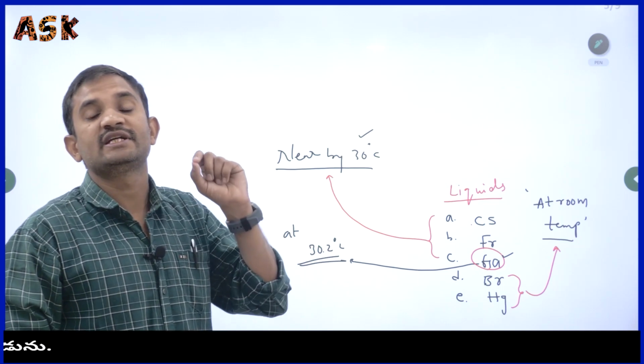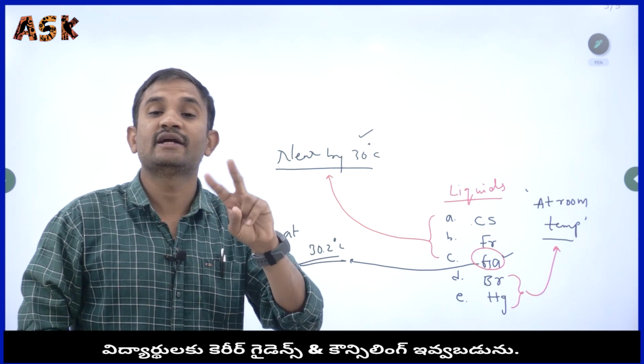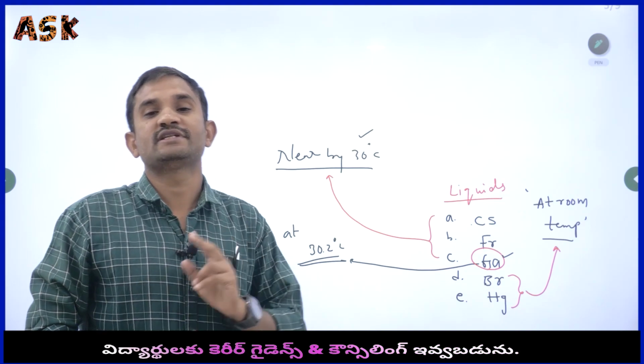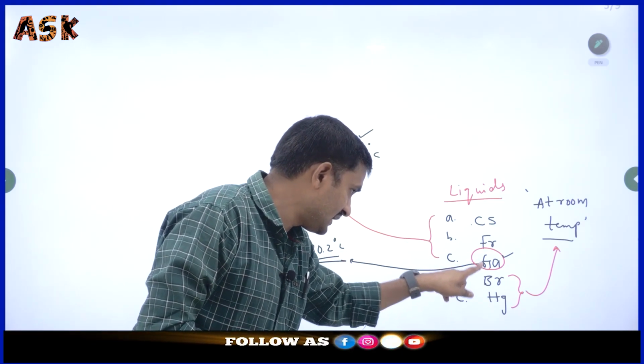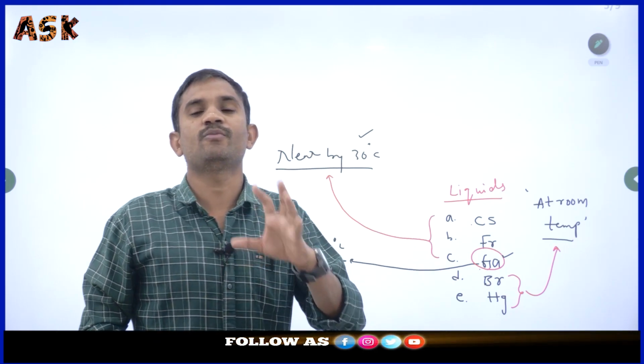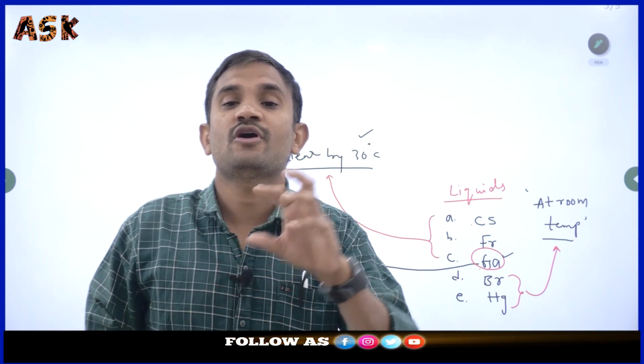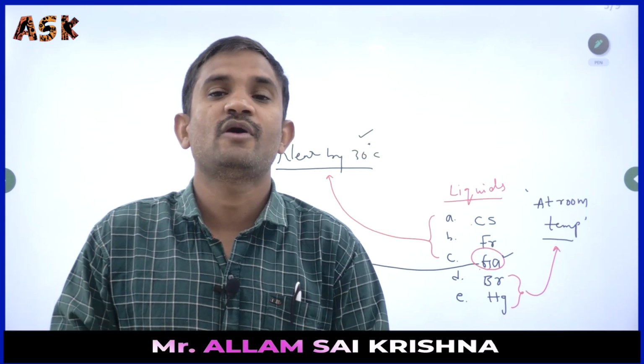The element that converts into the liquid state in your hand is gallium.